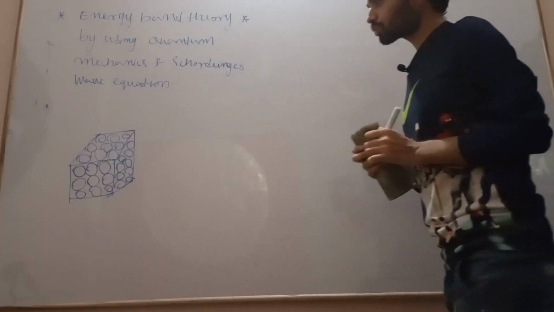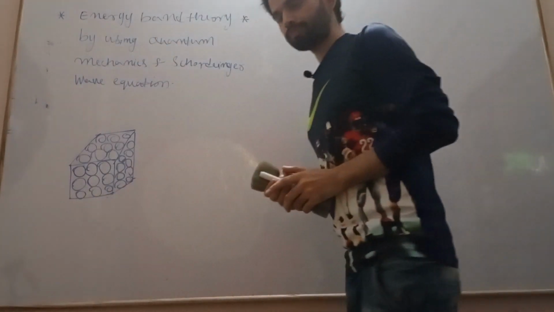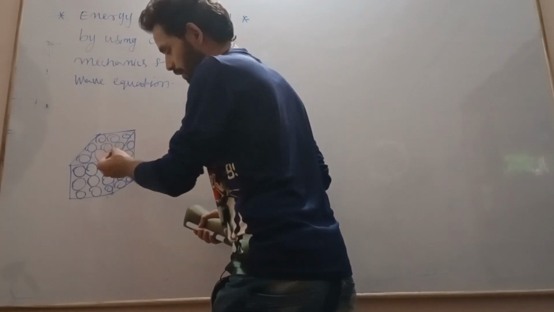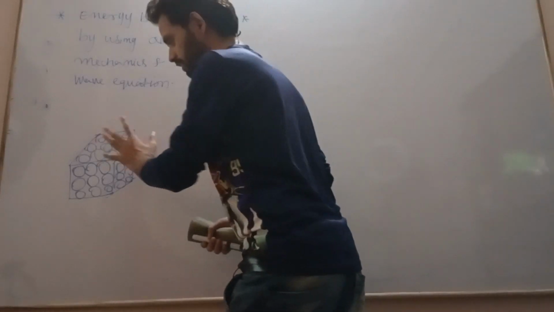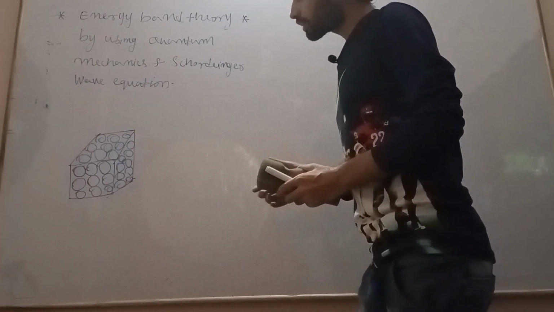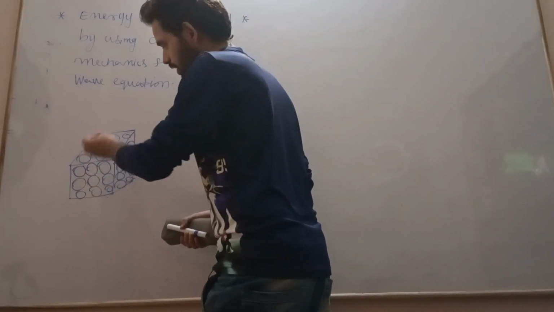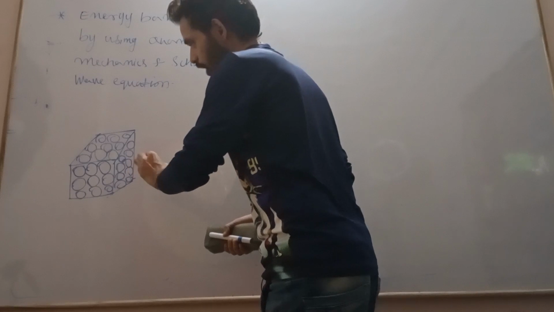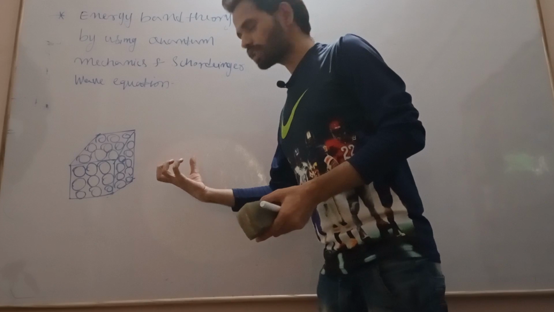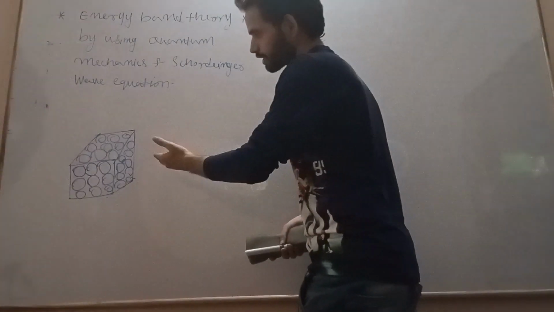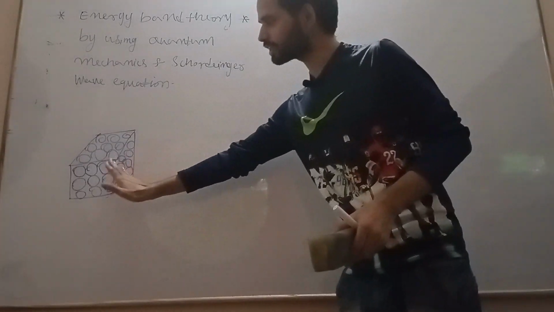What we are going to see here is the behavior of a particle, or the movement of an electron, inside the crystal. We want to find exactly what the position of the electron is, where the electron is present inside the crystal, and how the electron is moving. For that, we need the potential of that electron or particle inside the crystal.